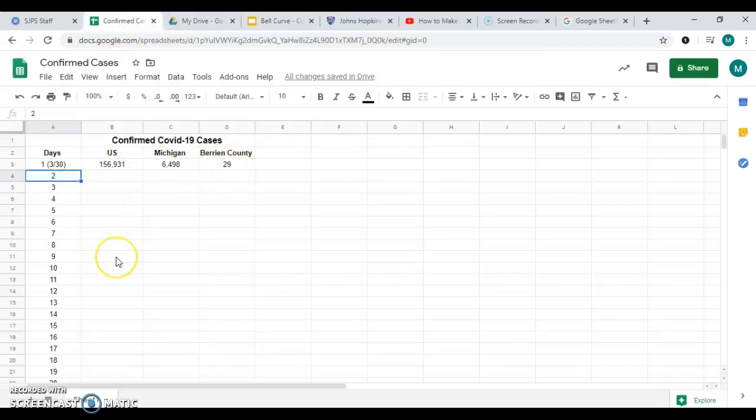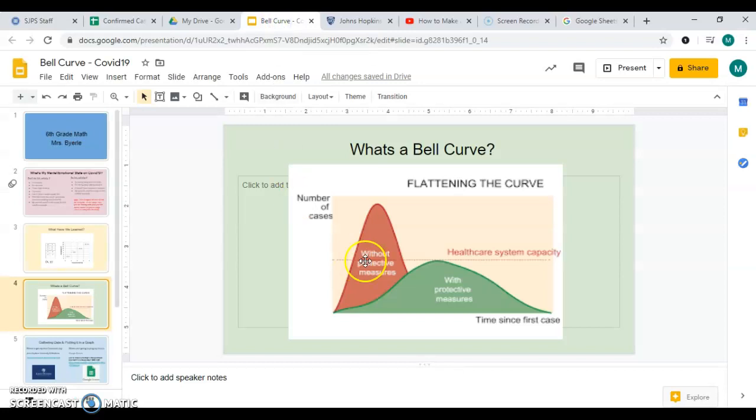And this is what I hope for you: your days are going to be your X value on this bell curve. So when I go back to this bell curve really quick, these are the days going out. So maybe today we're going to make it day one because you're just starting to plot these points. So today would be day one, and we're going to see this continue to rise. And every day, if you skip a day here and there, it's fine as well. But the more data points you have, the better it will be. And on the left-hand side, this will be your y-axis, and these are all the number of cases.